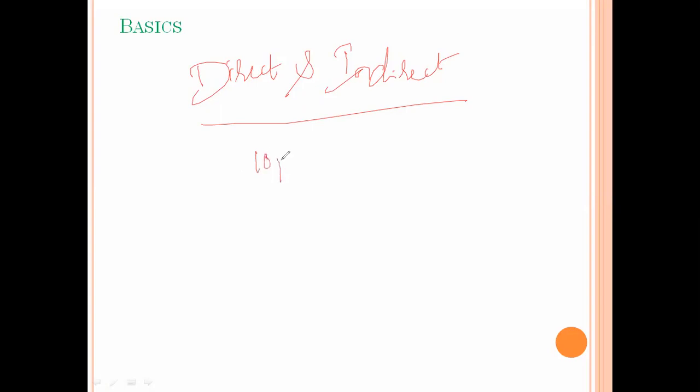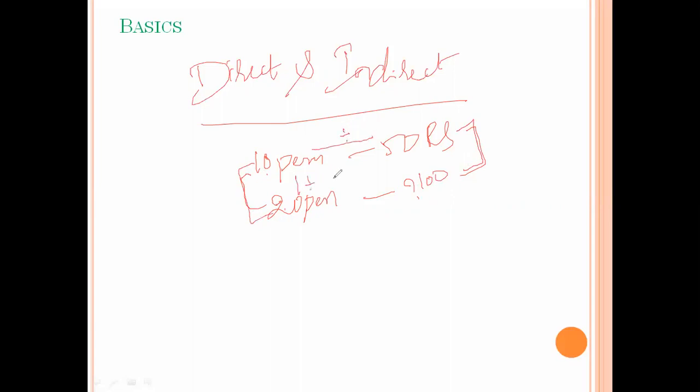If the cost of 10 pens is 50 rupees, what is the cost of 20 pens? Here, this quantity increases, so the other quantity also increases. 20 is double of 10, so the value also doubles, that is 100. So this rule is called direct proportion. In direct proportion, straight means division and cross means multiplication.